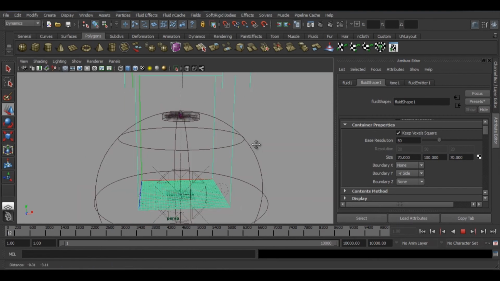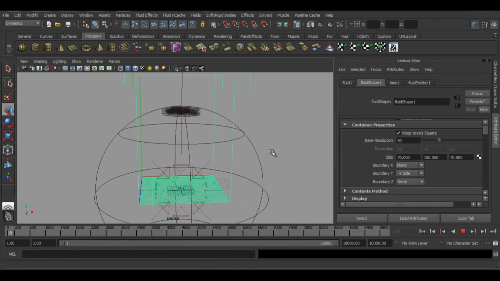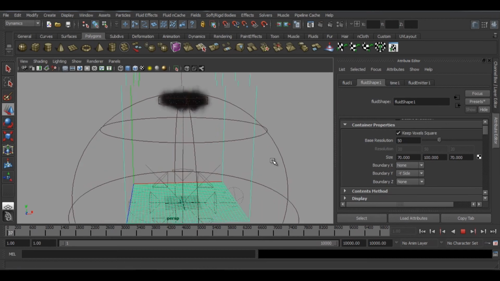Now if we simulate, it will take a bit of time. So this will be it. You can just play with the settings and get the look you want, and the rest is up to you.